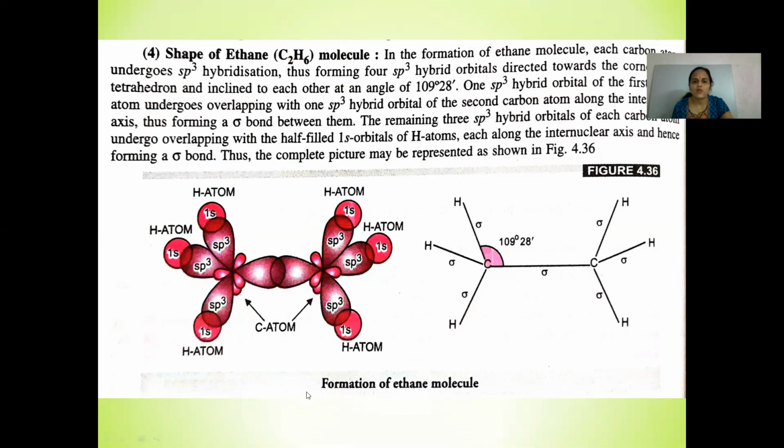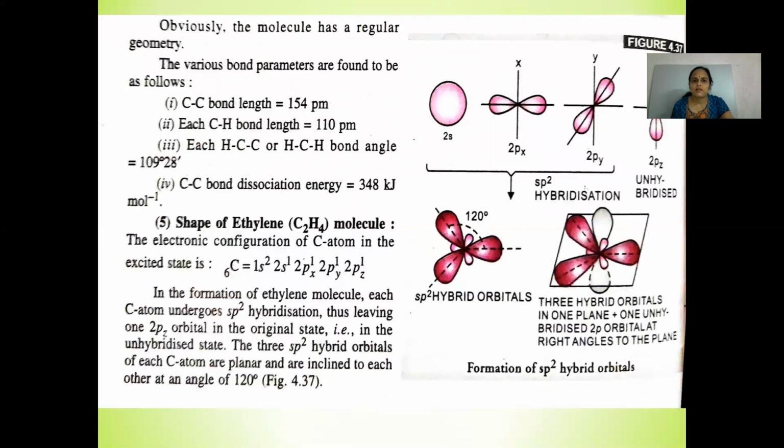And this is how the formation of the ethane molecule takes place. They are held together by a sigma bond with a bond angle of 109 degrees 28 minutes. And the type of hybridization shown is sp3. Then the parameters: the carbon-carbon bond length is 154 picometers. Each carbon-hydrogen bond length is 110 picometers. The HCH bond angle is 109 degrees 28 minutes and the carbon-carbon bond dissociation energy is 348 kilojoules per mole.